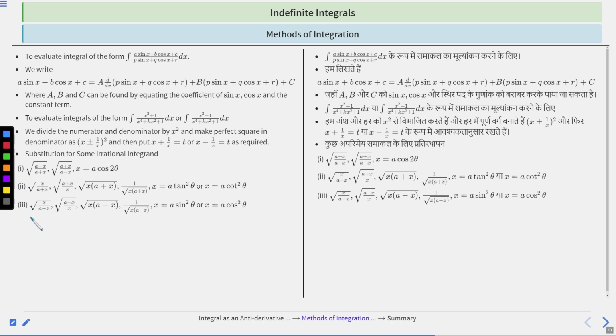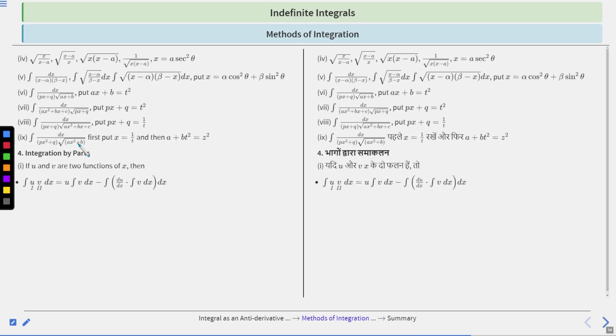Third, if it is given that root over x upon a minus x, root over a minus x upon x, and root over x into a minus x, or 1 by root over x into a minus x, put x is equal to a sin square theta or x equal to a cos square theta, right? So after doing this substitution, these integrands will be in the simplified form, right?